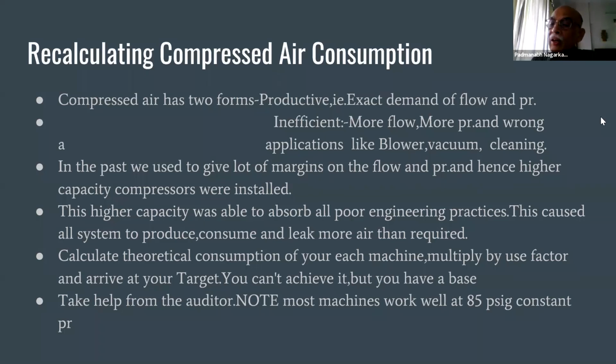Now I want to talk a little more on this theoretical consumption calculation. A lot of information is available on the internet. Manufacturers of the machines also can give you a lot of information. What should be the theoretical consumption of each machine?